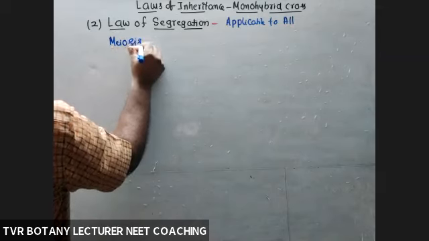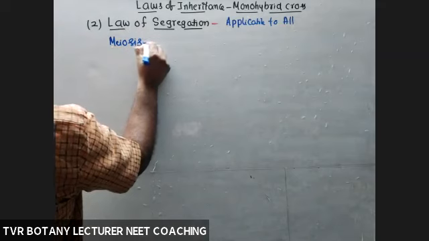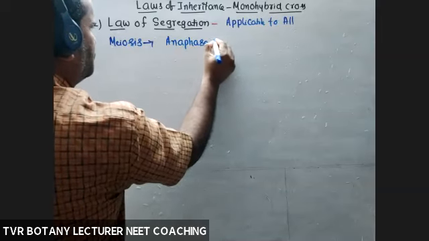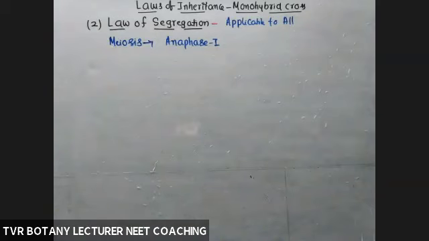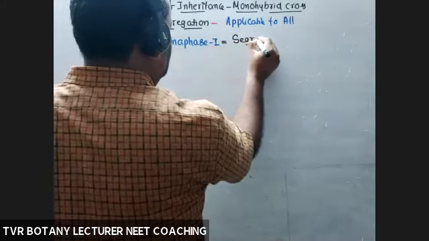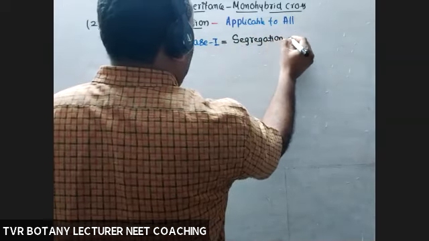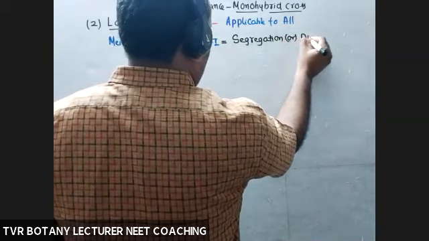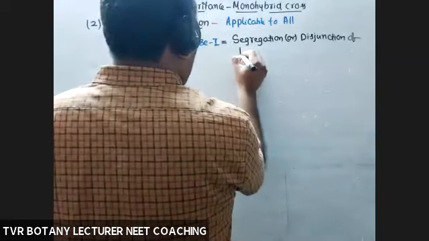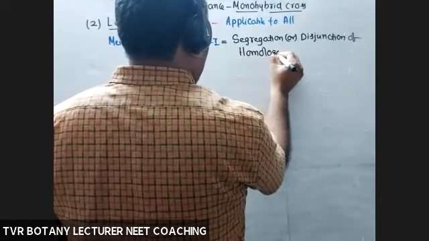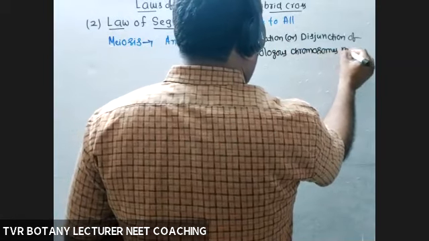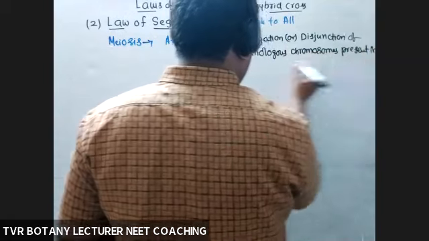During meiosis, particularly in meiosis 1 anaphase 1, the main event is segregation or disjunction of homologous chromosomes, homologous chromosomes present in a pair.